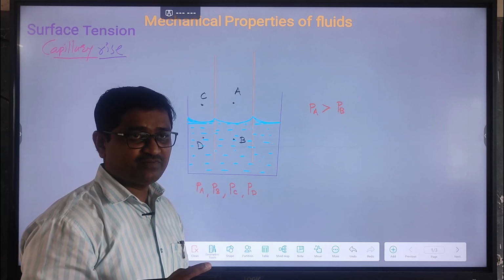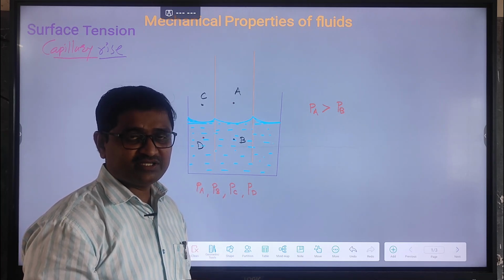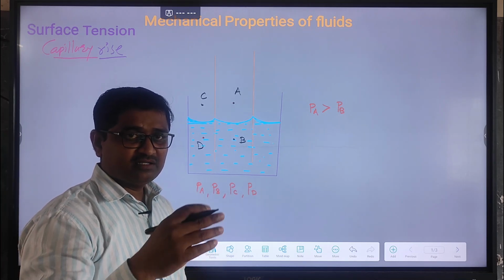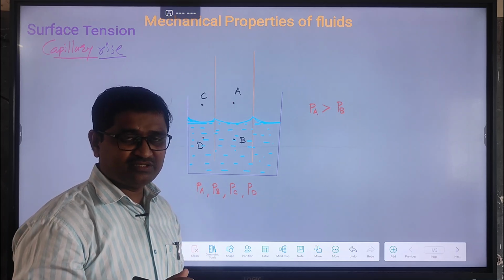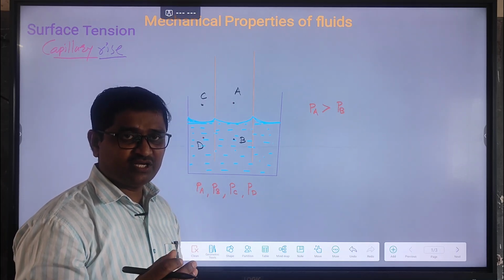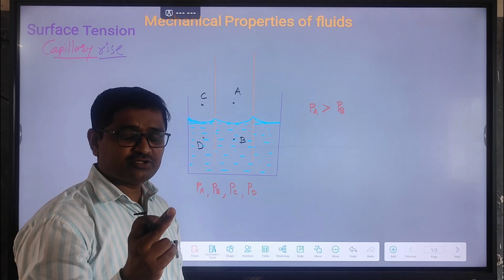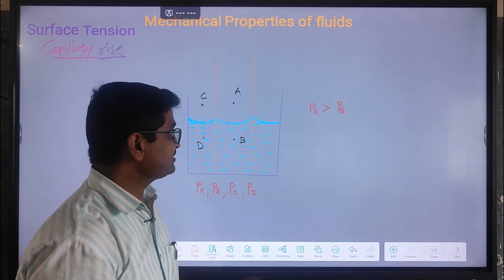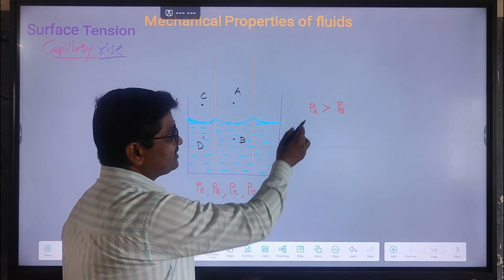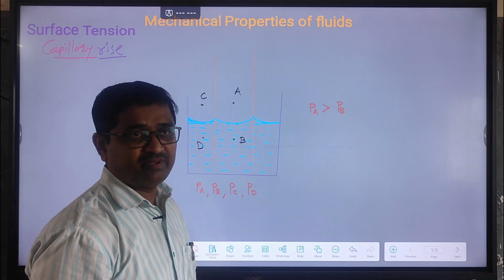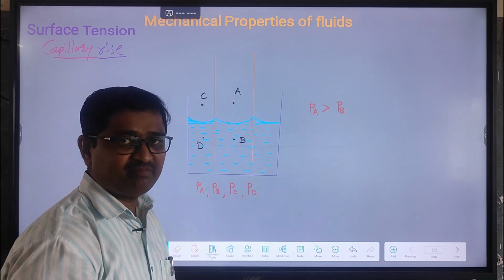The pressure on the concave side is greater than on the convex side, according to the different shapes of liquid surfaces we are familiar with. If the surface is plane, the pressure on the two sides is equal and opposite. If the surface is concave or convex, the pressure on the concave side is greater than on the convex side. So the pressure at point A is greater and the pressure at point B is smaller. So PA is greater than PB.